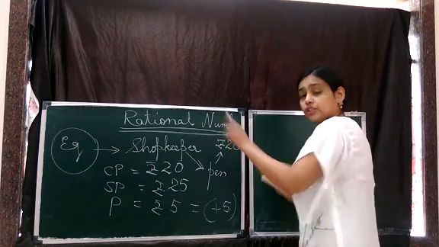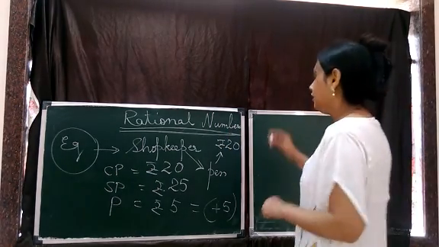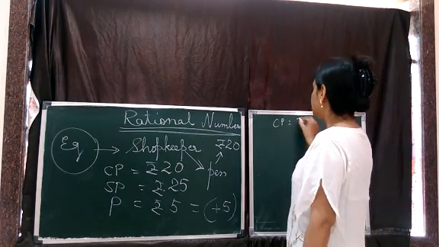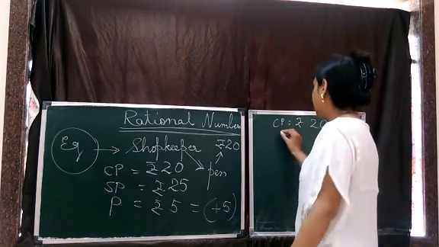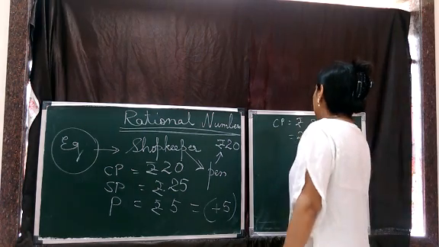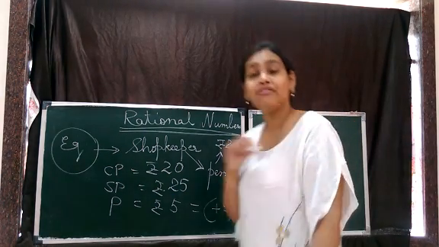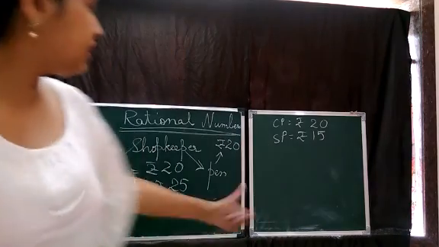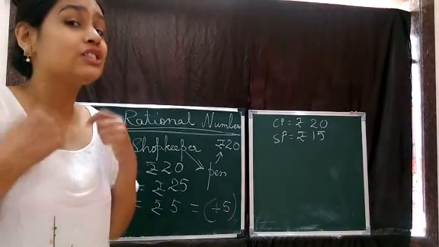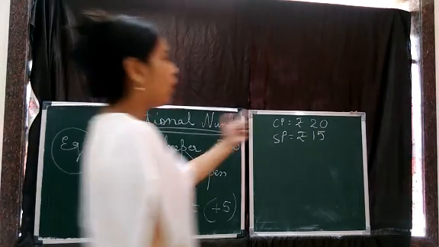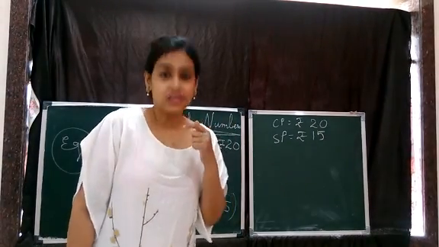Now let's take another situation. This is scene 1. Let's take scene 2. Again, the CP of the pen was rupees 20 and you went and asked for the pen, but you bought the pen for rupees 15. This time, is the shopkeeper earning extra? No. In fact, he is losing. He lost some money.